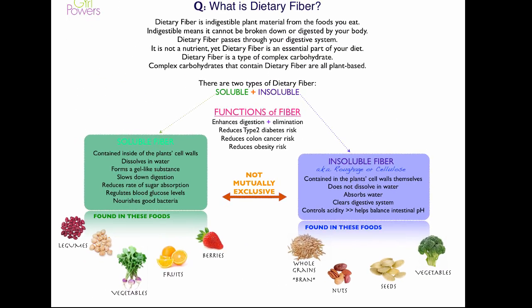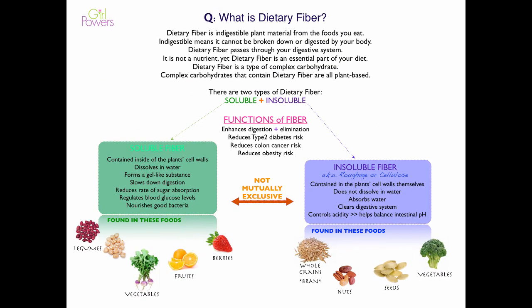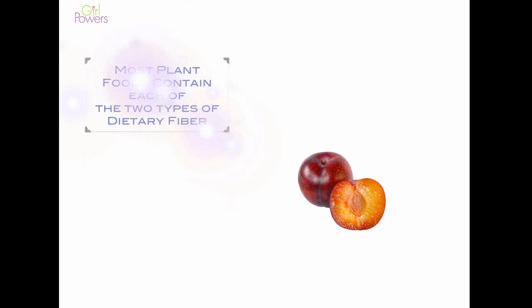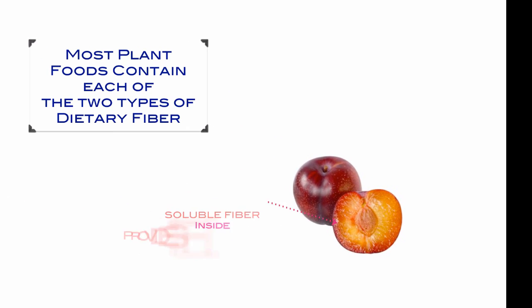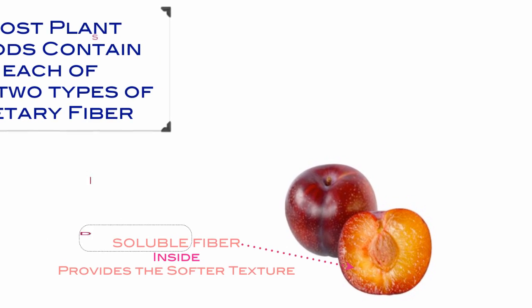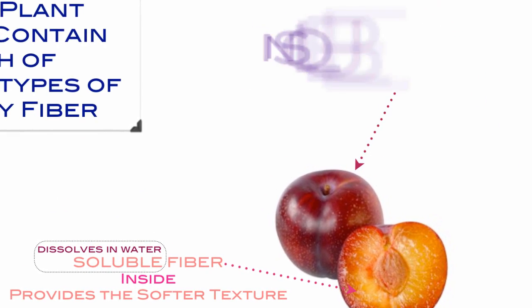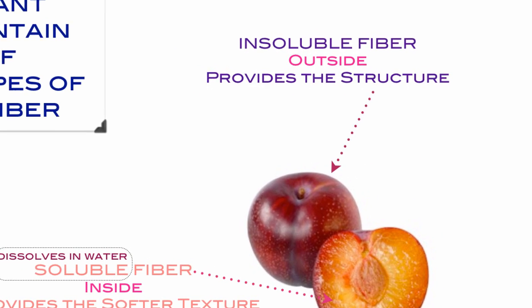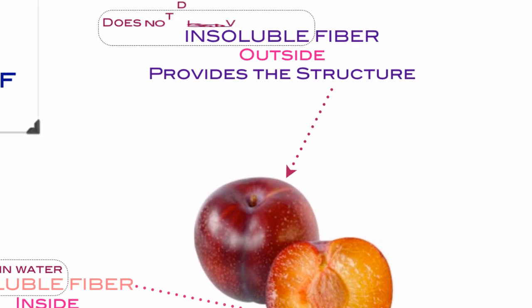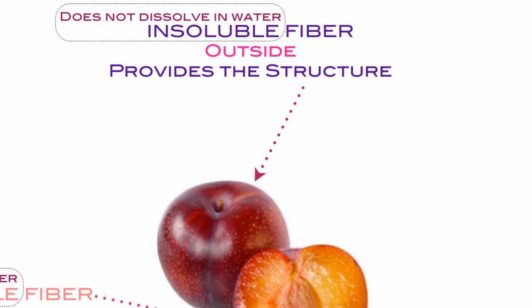These two things are not mutually exclusive. They can exist in the same item. In fact, most of these items do contain a bit of the other. So for example, a nectarine. On the inside is soluble fiber, which provides the softer texture, which dissolves in water. And on the outside is insoluble fiber, which provides the structure for the fruit and does not dissolve in water.